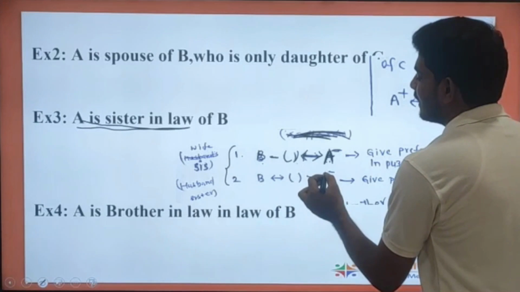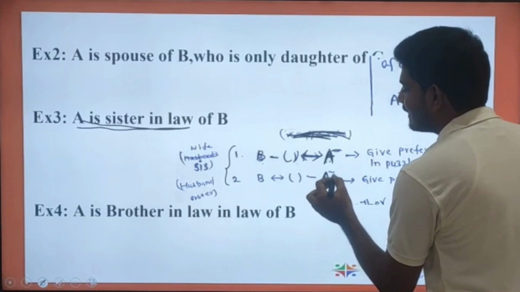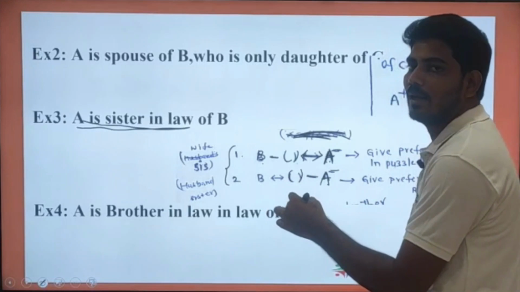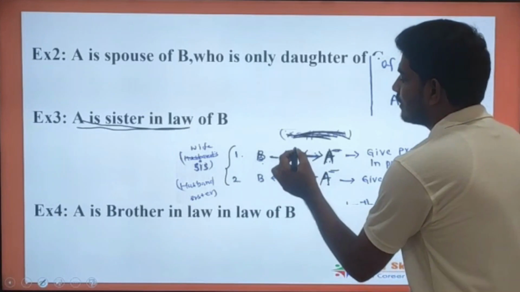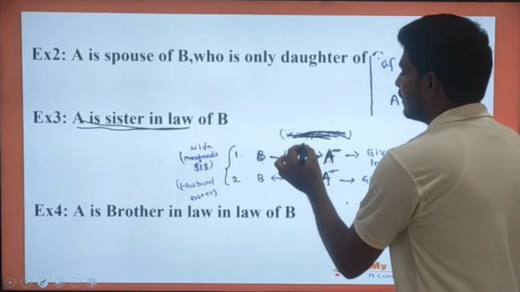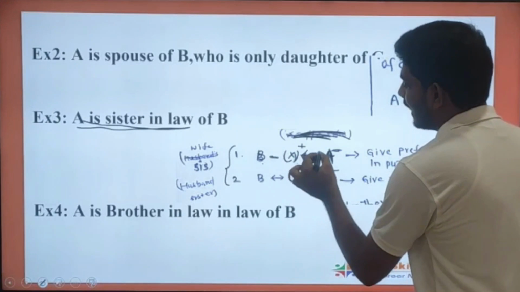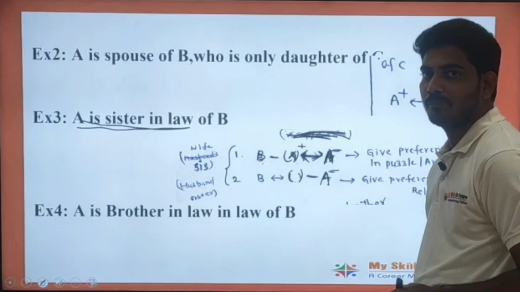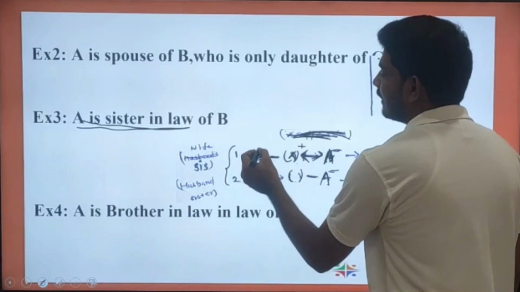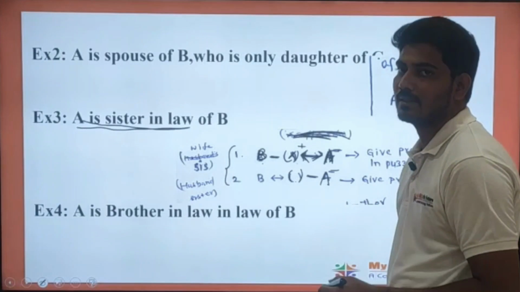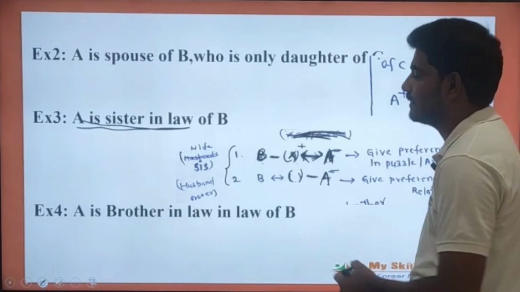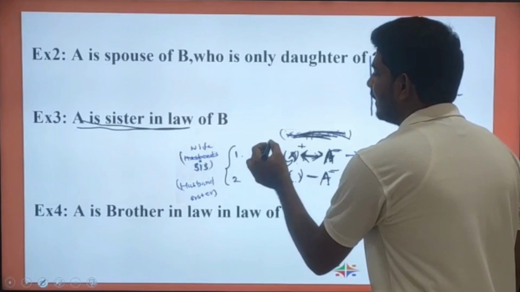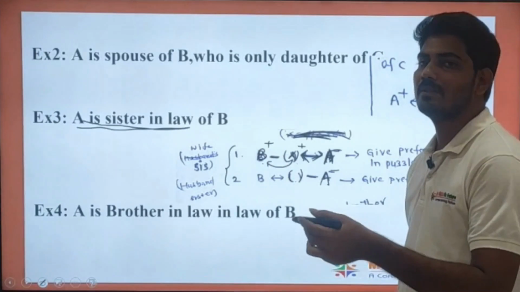Next, there is also one more possibility. A is the sister-in-law of B. Suppose we have either a brother or a sister. Let us assume this is person X, and suppose X is a male person. Why? Because we are establishing a spouse relation; as the gender of one person is known, we can easily append the gender of the other person. Next, it says the sister-in-law relation has to be established. Suppose this X person is the spouse and B may be a male person. In that case also, A will be the sister-in-law of B.